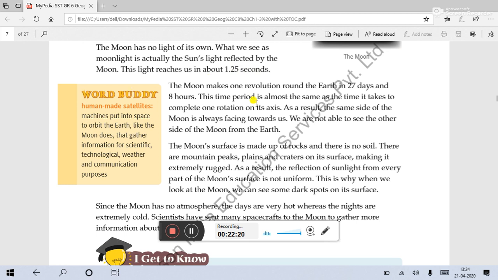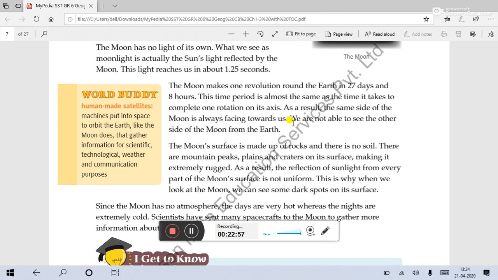The moon makes one revolution around the Earth in 27 days and 8 hours. This time period is almost the same as the time it takes to complete one rotation on its own axis. That is why, as a result, the same side of the moon is always facing towards us.